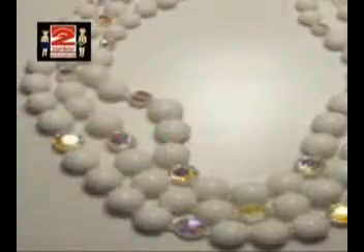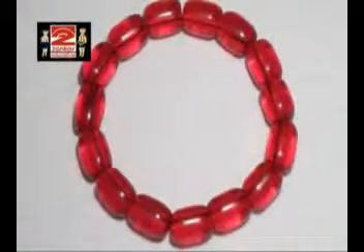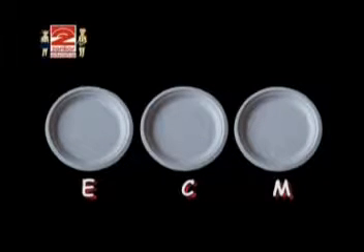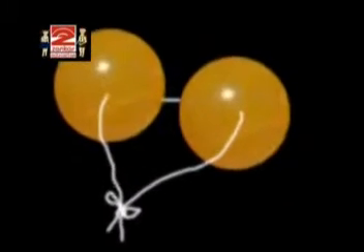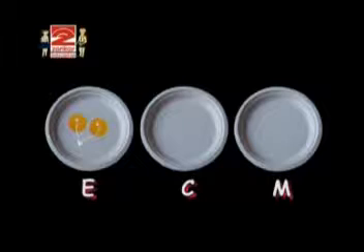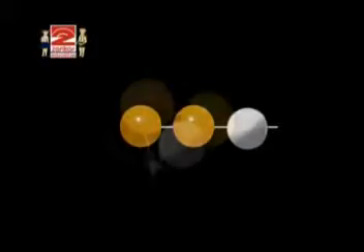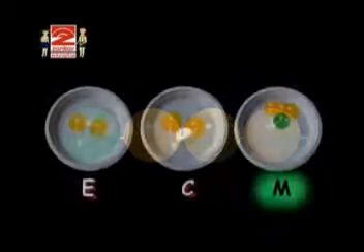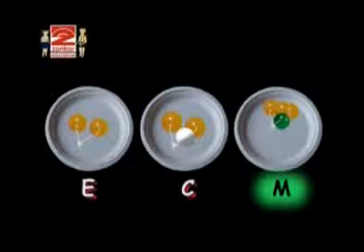Get beads of 4 different colors, that is white, green, yellow and red. Arrange 3 plates and name the plates E, C, M respectively. Tie 2 yellow colored beads with a thread and put it in the plate E. Tie 2 yellow colored beads and 1 white colored bead together with a thread and put it in the plate C. Now tie 1 green colored bead and 3 yellow colored beads and put it in the plate M.